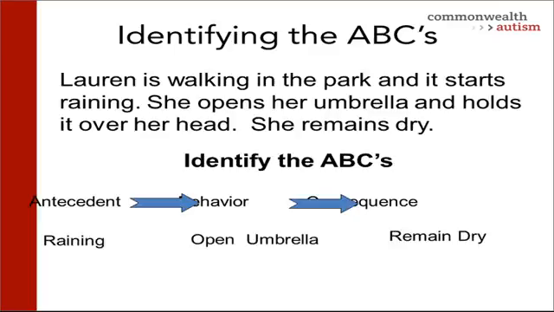In this example, Lauren opening the umbrella would be the behavior. What happens right before she opens the umbrella? It begins raining. That's your antecedent. And what happens immediately after she opens the umbrella? She remains dry. That's your consequence.